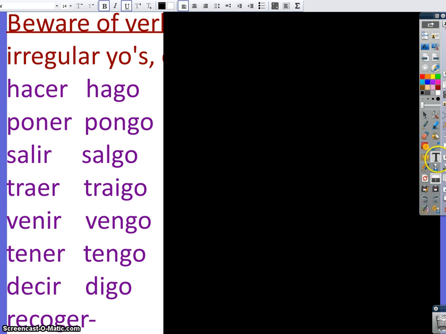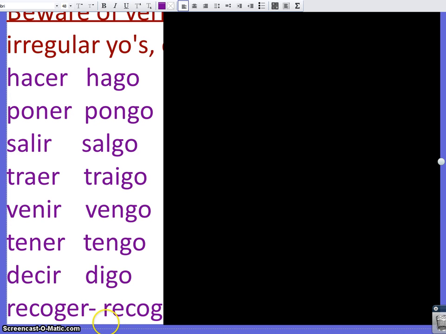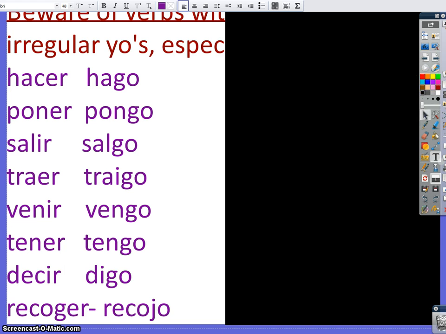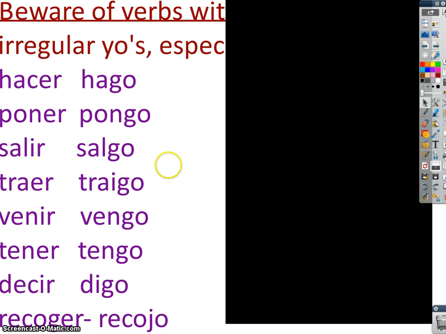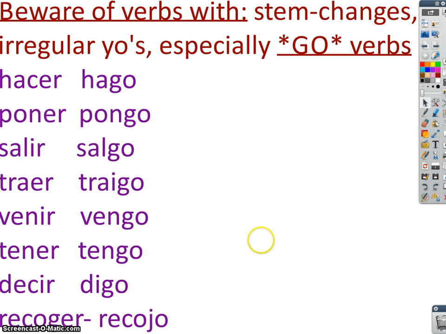I don't know if we've dealt with recoger before or not. But if this was the yo form, don't write that down because it's going to be wrong. How would we say this? Recogo. But how do we say its infinitive? Recoger. So what is its yo form? Recojo. So we need to be careful of these irregular yos. Please leave space off to the right hand side because we're going to fill in some more information here. But this is what you need for right now. So we'd have to be careful with these.